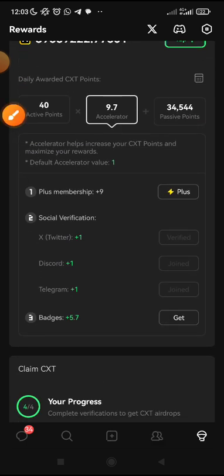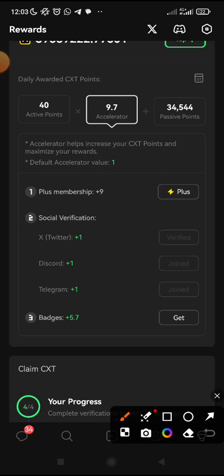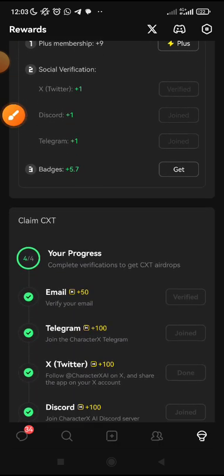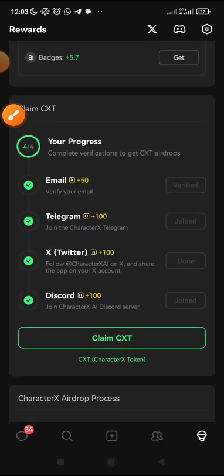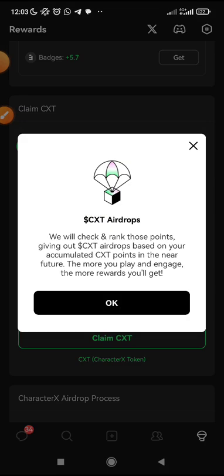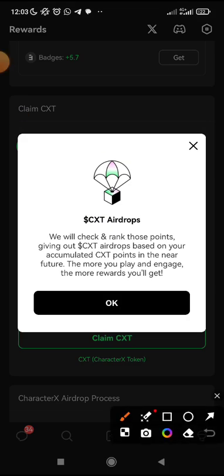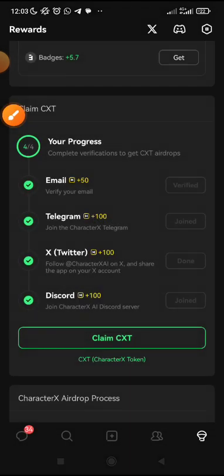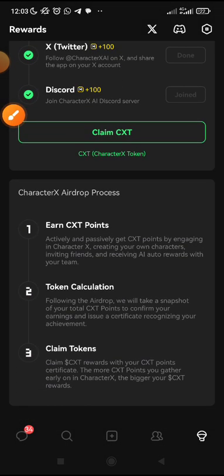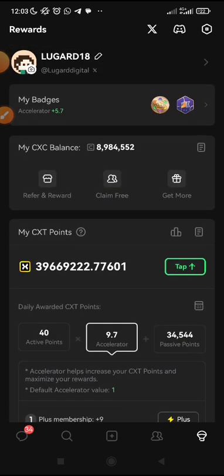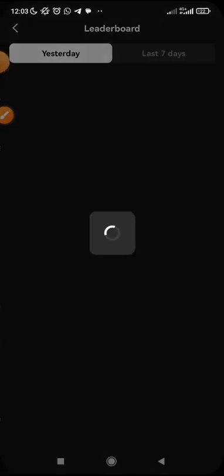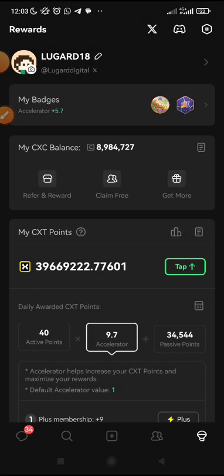And that is, make sure you have actually linked your Twitter and all this. Now your progress here, make sure you've linked your email and all that. If you click on claim XT, you can see that the XT points you have determine the airdrop you get at the end of the event. And then these are the process and the calculation for claiming. Very soon the airdrop event, the claiming of the airdrop, will begin. But all you need to do is make sure you accumulate as many points as possible.